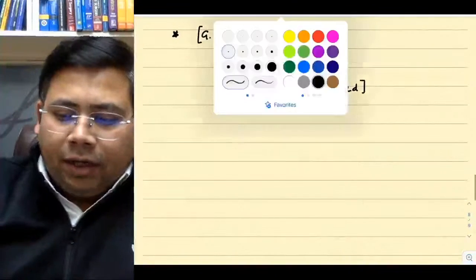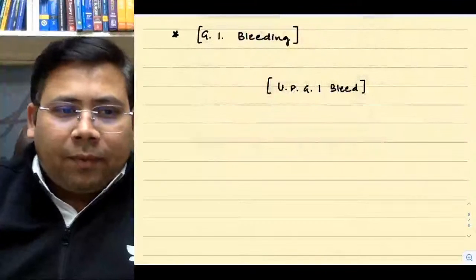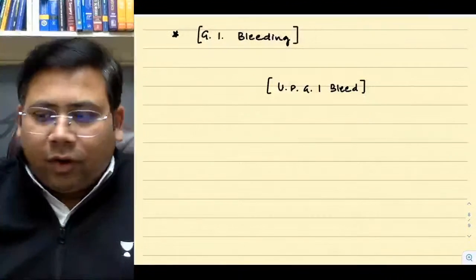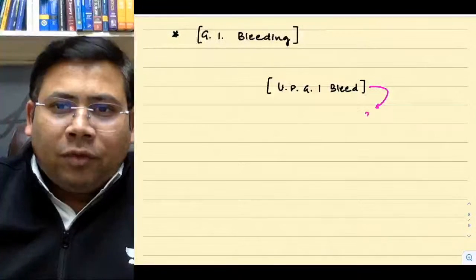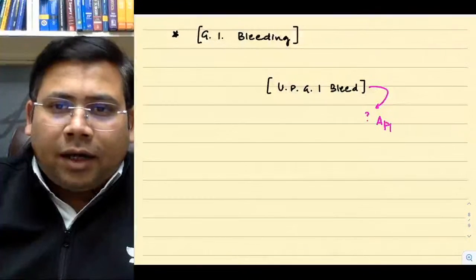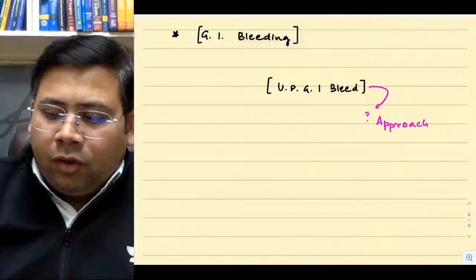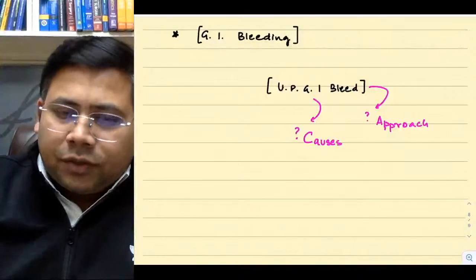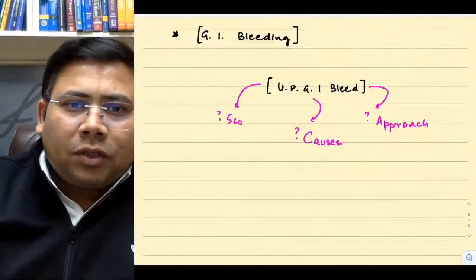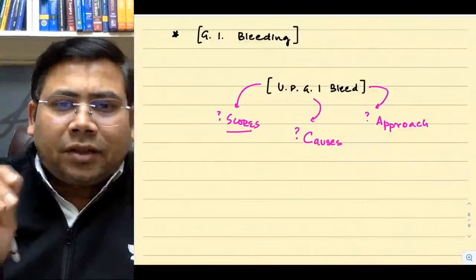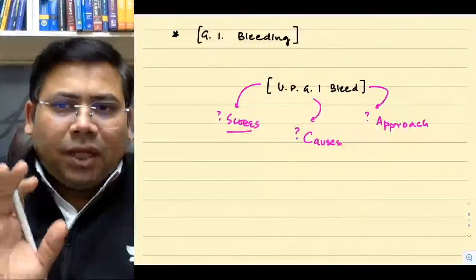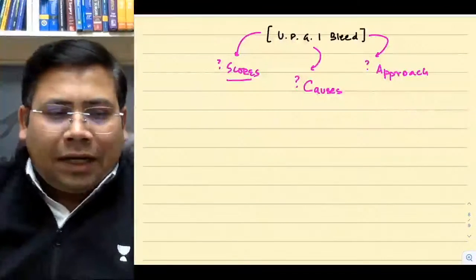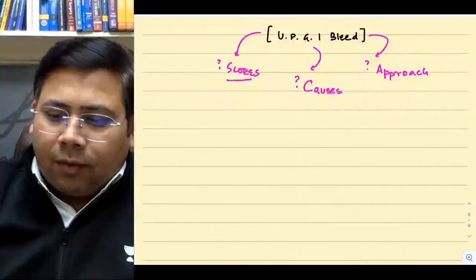So when you talk about upper GI bleed, what are the must-know important points? There are a few things you should know: the approach, the causes, and something about the scores. These are the 3 things in which you should have mastery. Let us talk about the approach first.